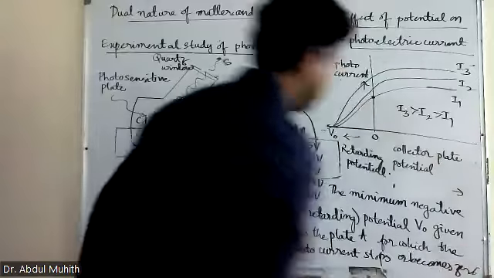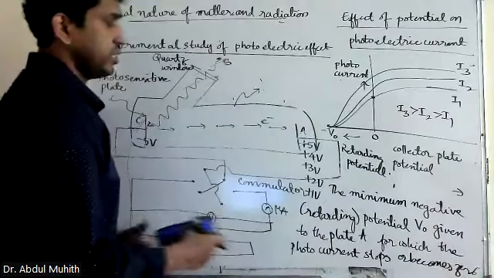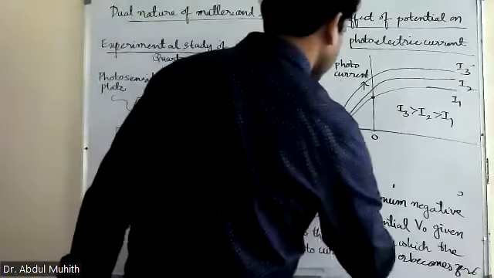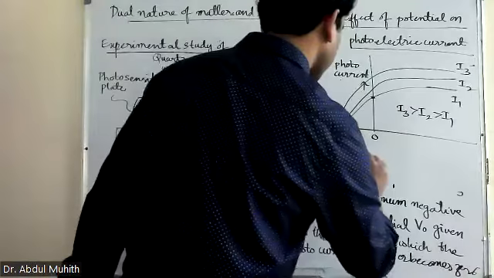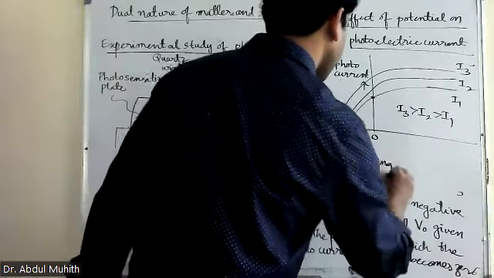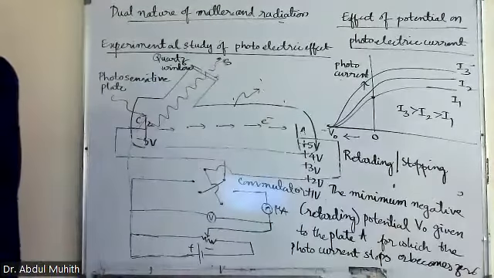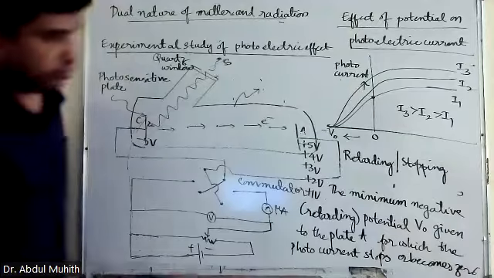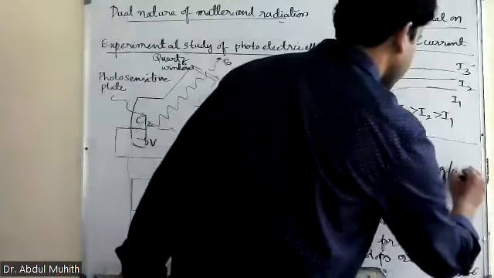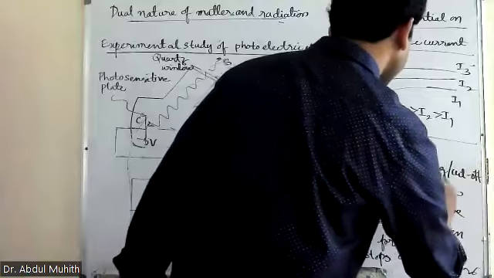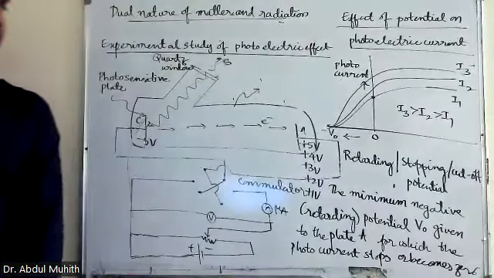There are three names: retarding potential, stopping potential, or cutoff potential.